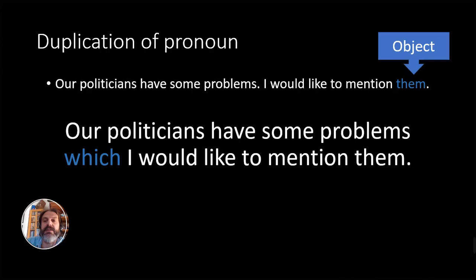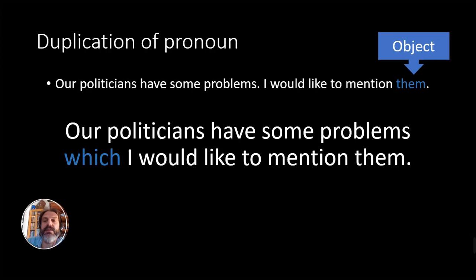Typical mistakes with relative sentences. One of the most typical mistakes is the duplication of the pronoun. Let's have these two sentences as an example. Our politicians have some problems. I would like to mention them. A very logical thing would be to put them together using a relative pronoun.